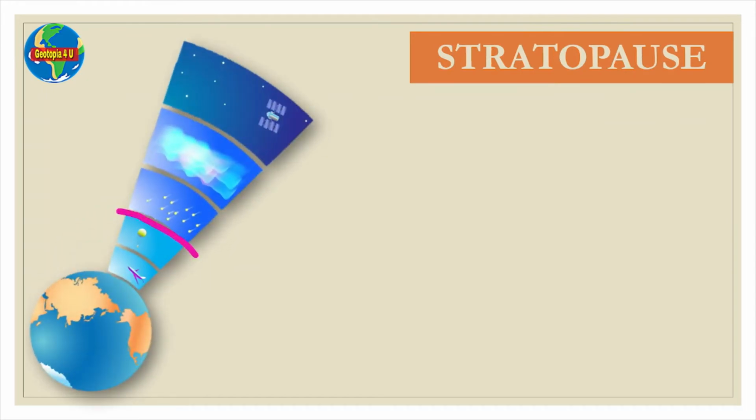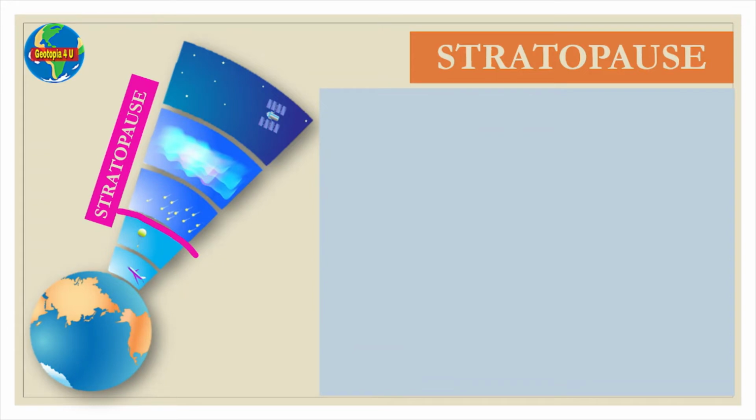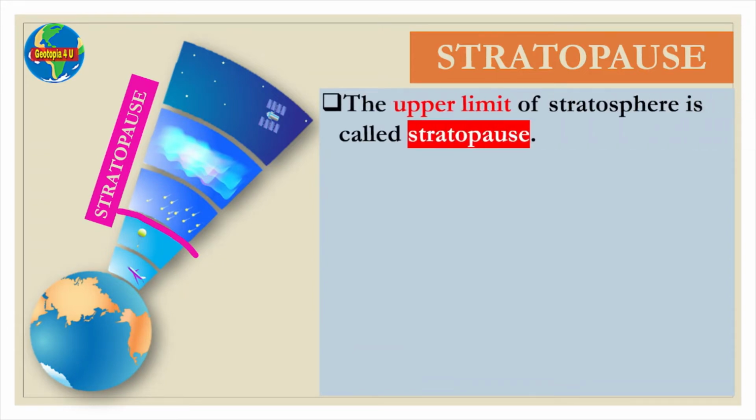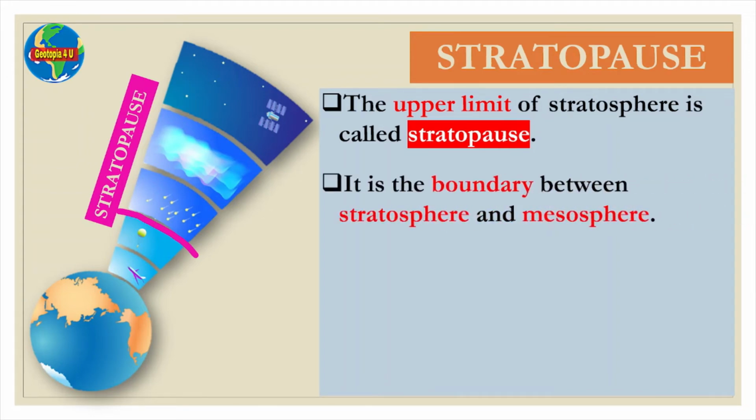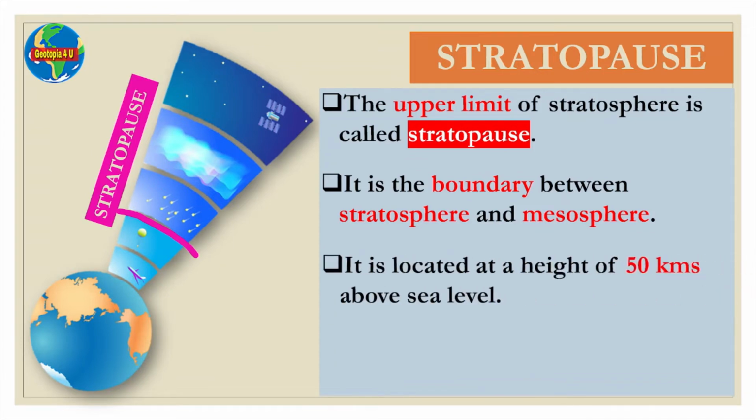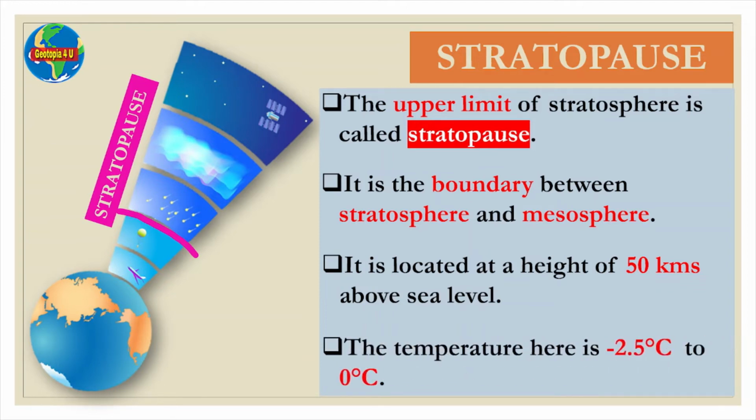Now, we will have a look at the stratopause. The pink line here in this picture represents the location of the stratopause. The upper limit of the stratosphere is called the stratopause. It is the boundary between the stratosphere and the mesosphere. It is located at a height of 50 kilometers above sea level. The temperature here is minus 2.5 degrees Celsius to 0 degrees Celsius.